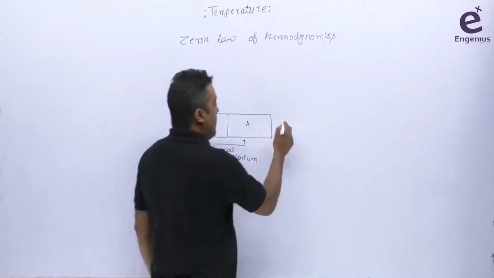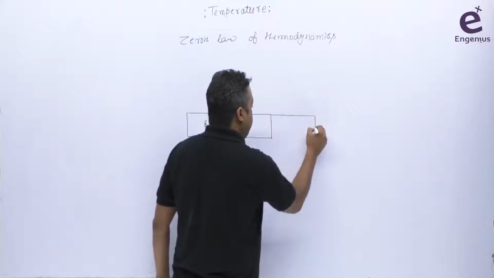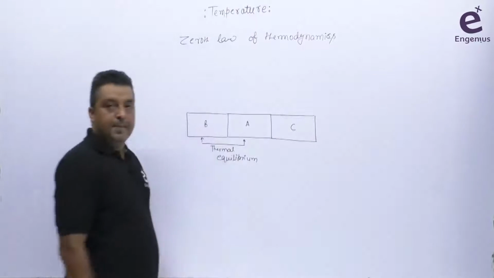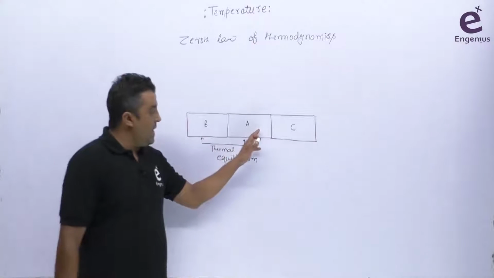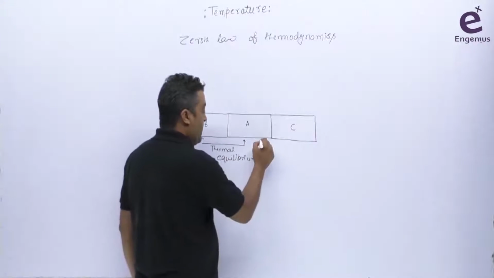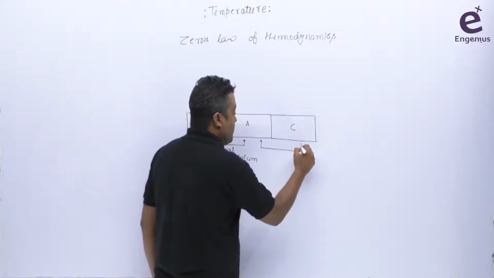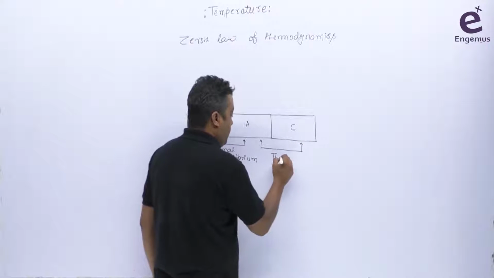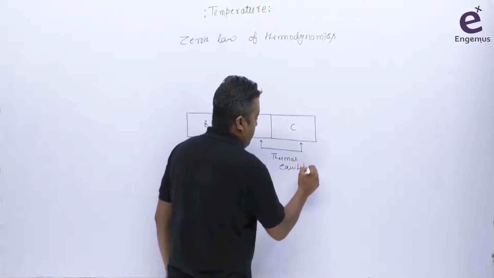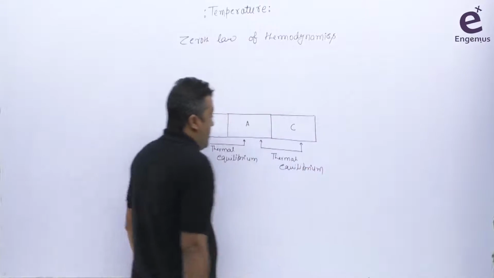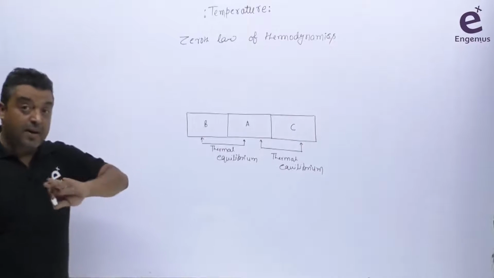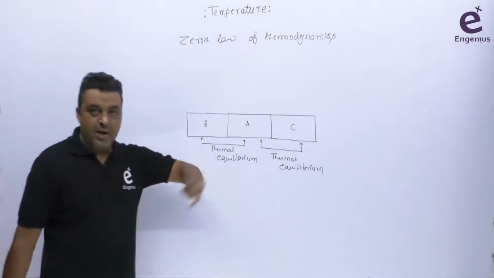Similarly, the body A is also connected to the body C, but body B is not connected to the body C. So as the body A is connected to the body C, obviously in this case you can also say that body A and body C will be in thermal equilibrium. So as there are three bodies here, obviously here we are comparing the things with each other. Okay, so it's a comparison criteria.